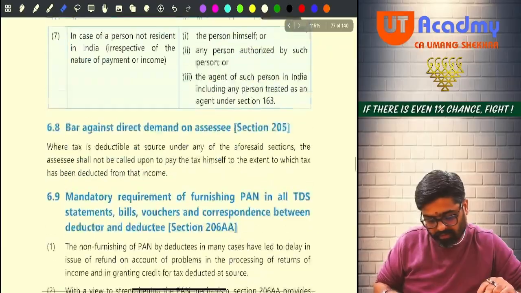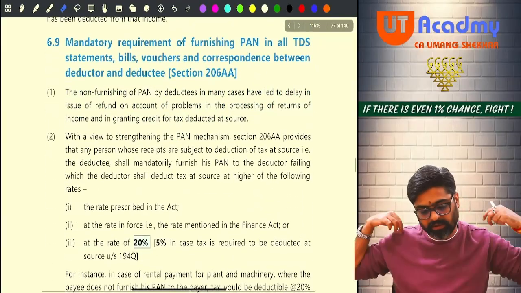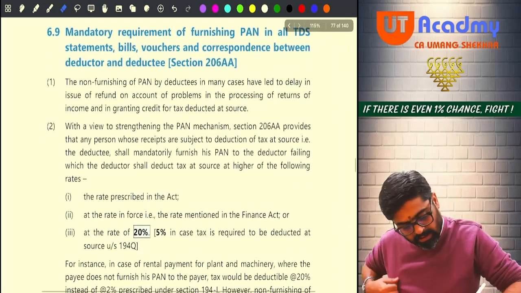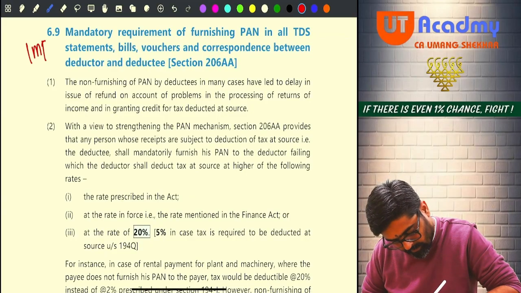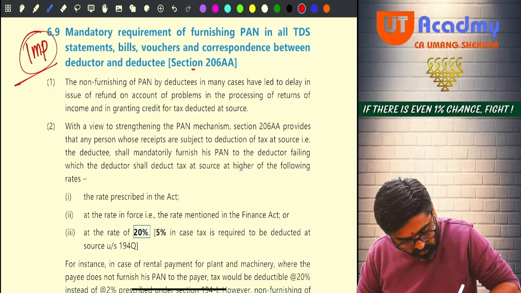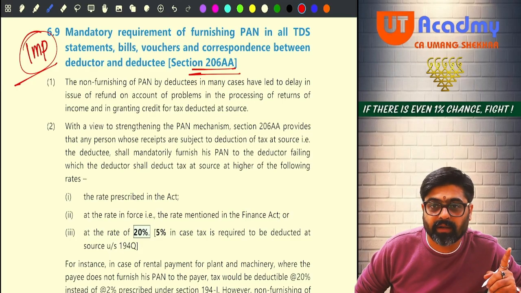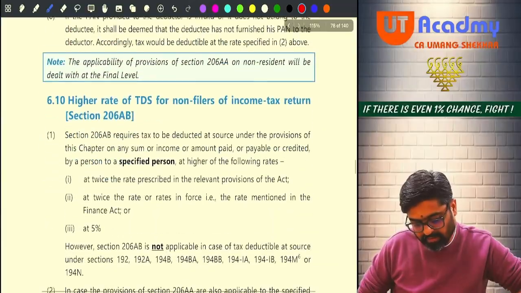Person responsible for deducting TDS, bar against demand, mandatory requirement of furnishing PAN in all TDS statements, Section 206AA. Mark this point IMP. And don't you think I have already covered 206AA? If you don't furnish your PAN to the payer, he will deduct TDS at the applicable rate or 20%, whichever is higher. Told you, no? This is that same section. I have already told you. Okay. Just read it once.